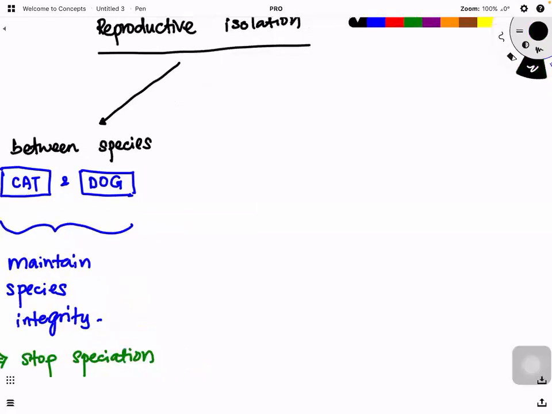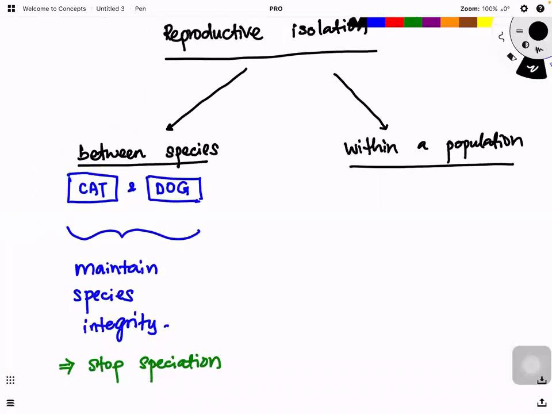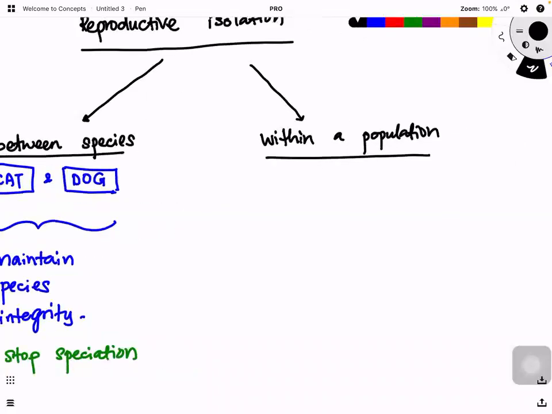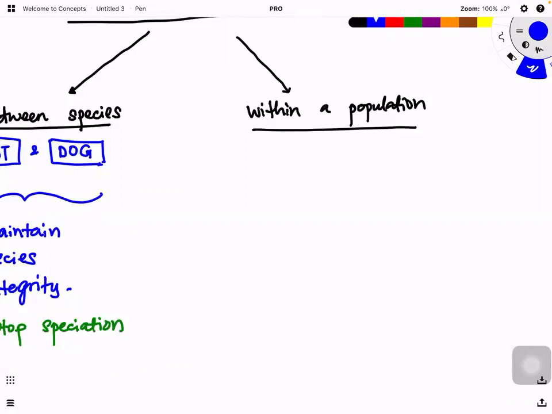But if the reproductive isolation takes place within a population, not between species but within a species, let's say this is the original population, and something happens that separates them.